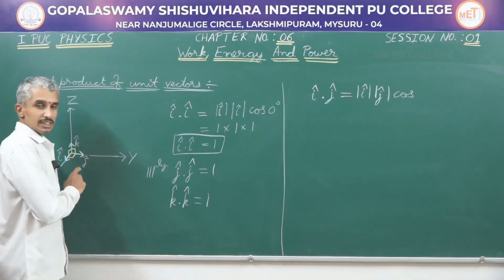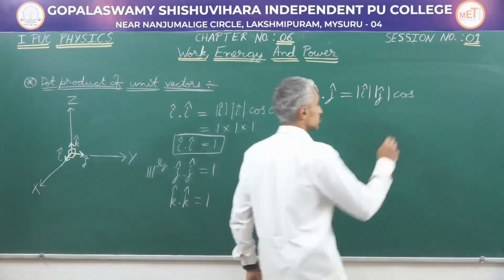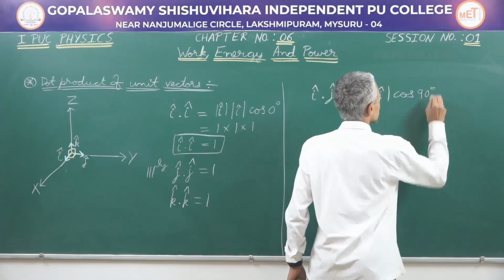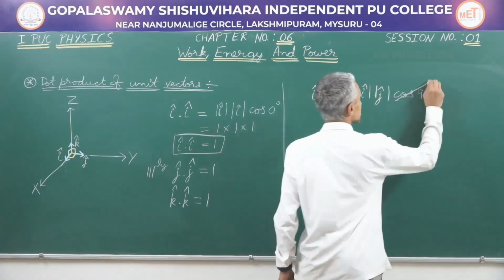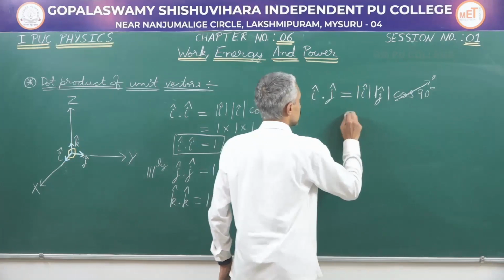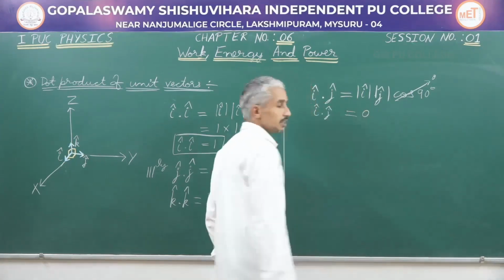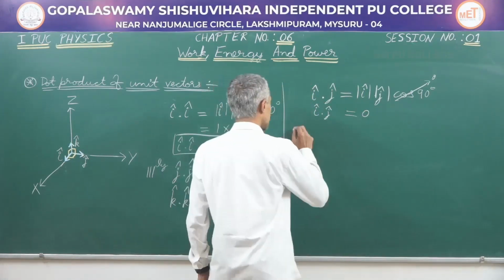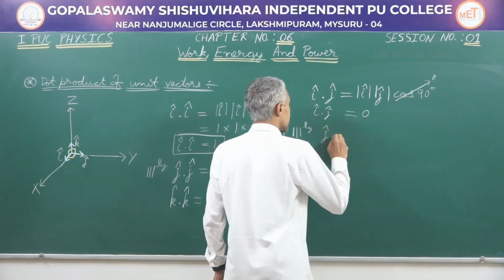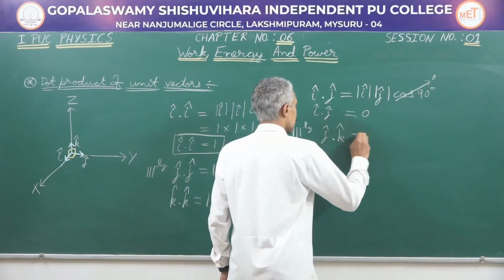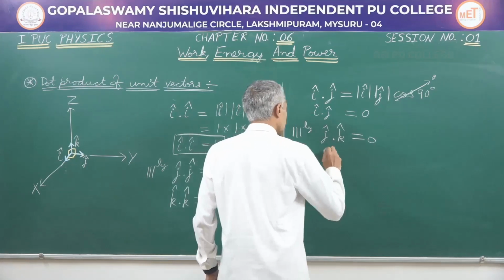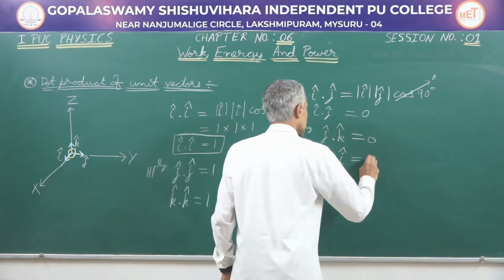The angle between i and j is 90 degrees. Therefore, this is going to be cos 90 degrees. Cos 90 is 0. Therefore, i dot j is going to be 0. Similarly, we will see that j dot k is also equal to 0 and k dot i is also going